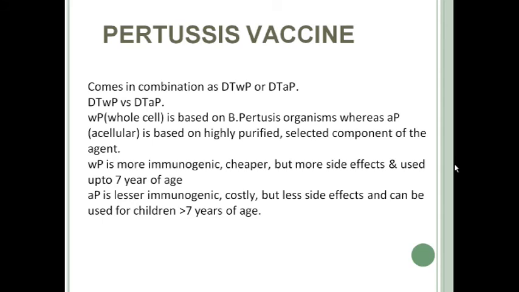Immunogenicity is not much required because the incidence is less, and incidence is more in children less than 7 years. So you have to give a vaccine which is more antigenic or more immunogenic. That is why we give whole cell pertussis, although it has more side effects. Okay.